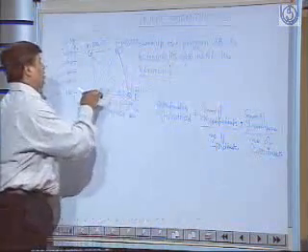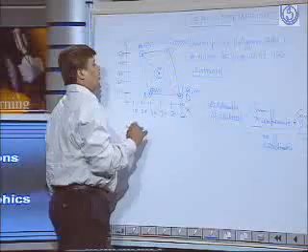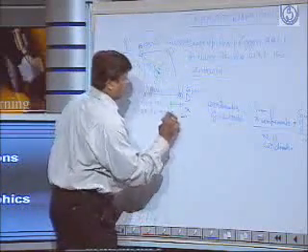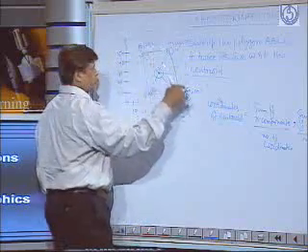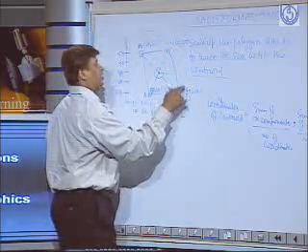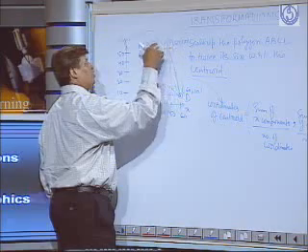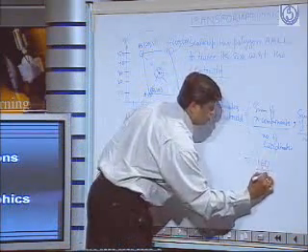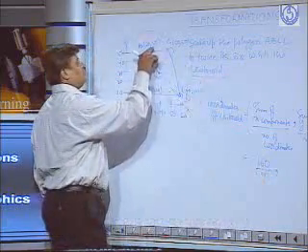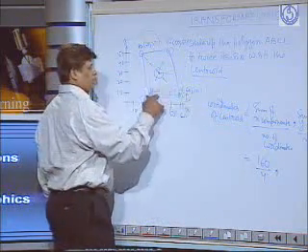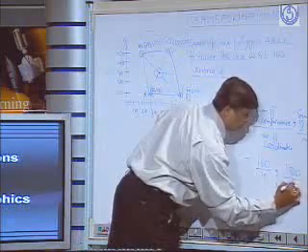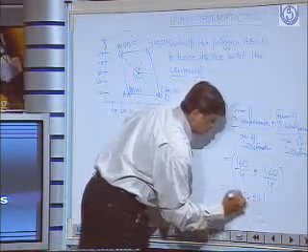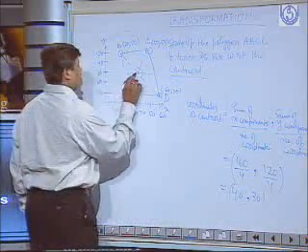So what should be the centroid coordinate? For x it will be 20 plus 50 plus 60 plus 30. 60 plus 30 is 90, 90 plus 50 is 140, plus 20 is 160. That means 160 upon 4, and for the y component, 50 plus 50 is 100, plus 10 is 110, plus 10 is 120. 120 upon 4, that means it is 40, 30. So this point should be 40, 30. Yes, it is 40, 30.